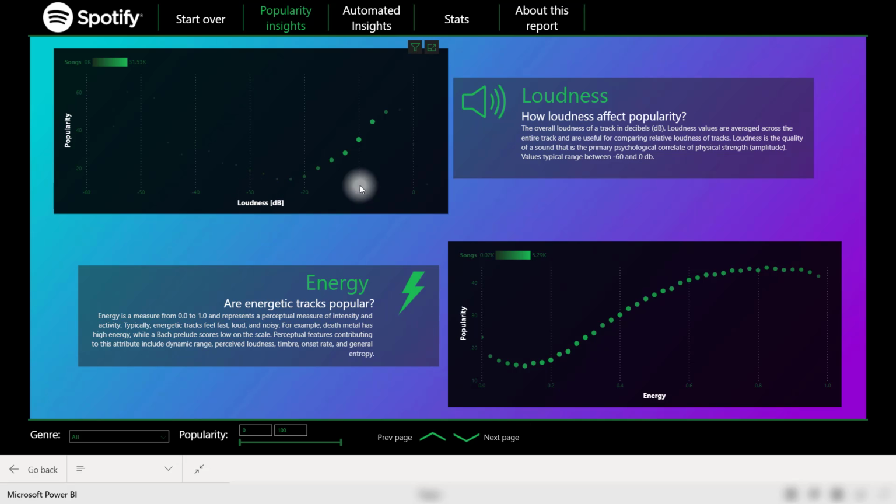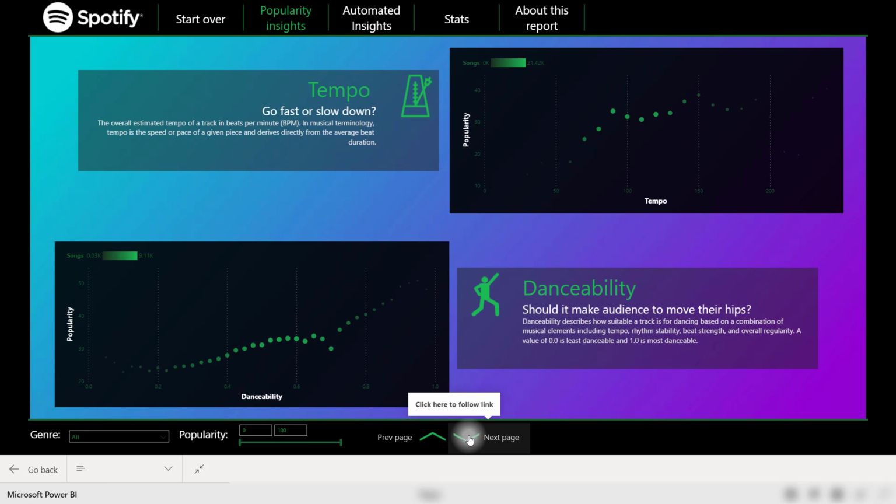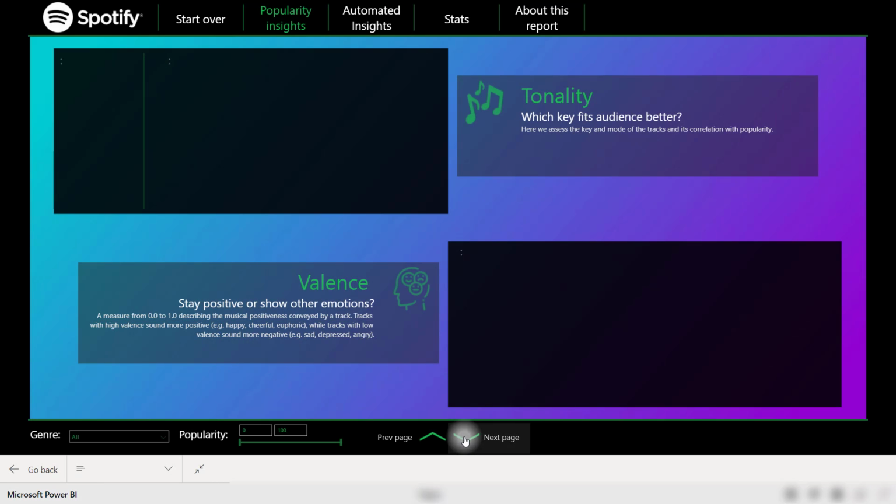For example, popularity by loudness, popularity by energy. But the entire time this report is recommending how you would make a song that's popular just based off the trends themselves. So we have loudness and energy, another tab for tempo and danceability. Let's go down one more, see if there's more.